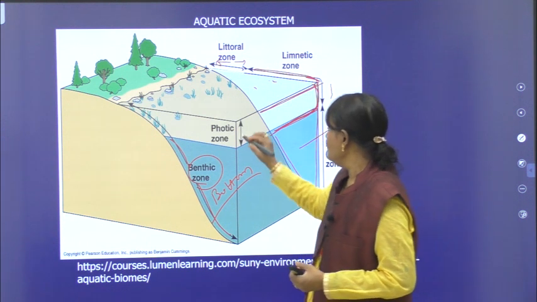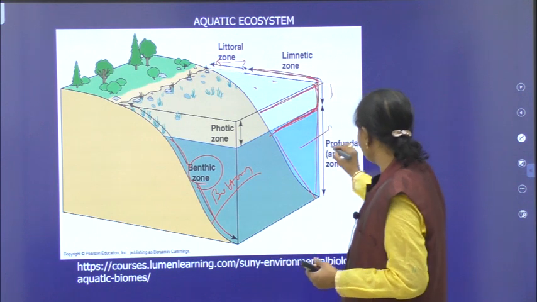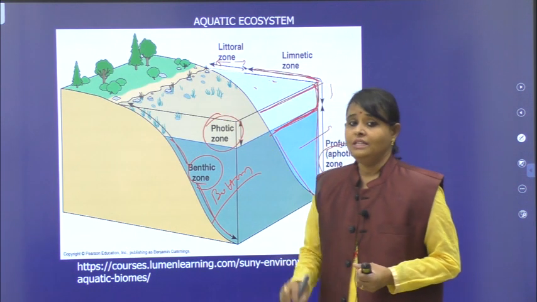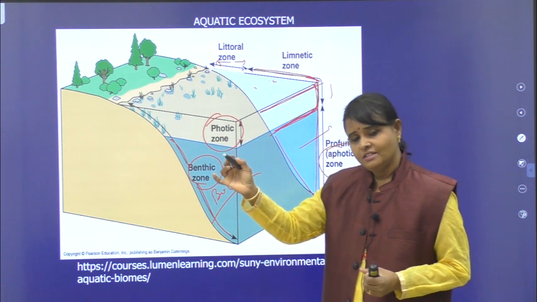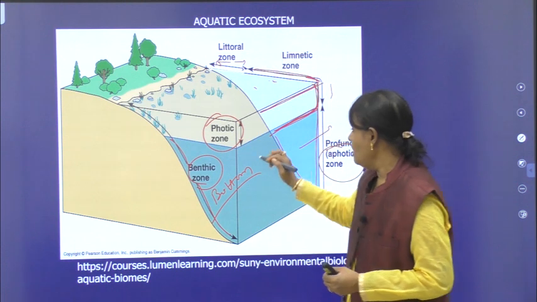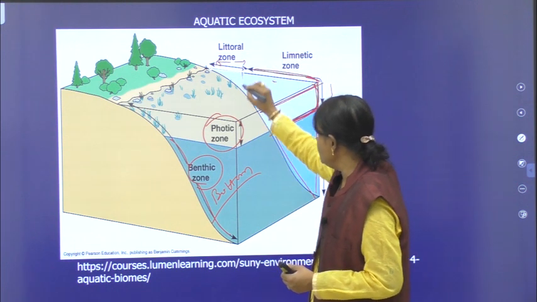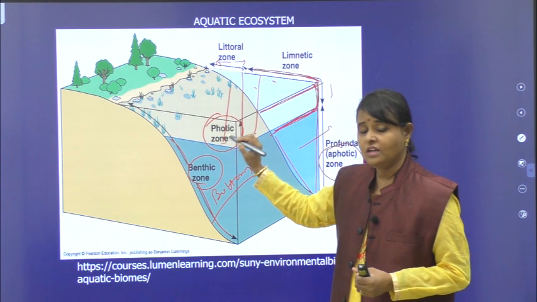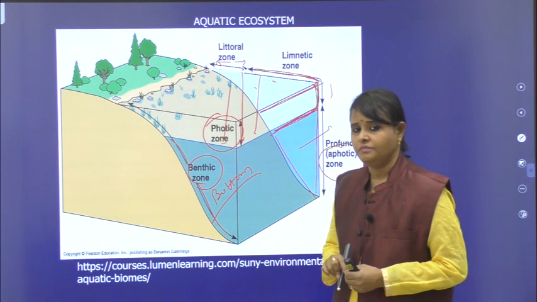Next, see these two zones, aphotic zone and photic zone. These are classified based on the sunlight penetration. Up to certain extent you can see this extent there is light penetration, which we call as euphotic zone actually.